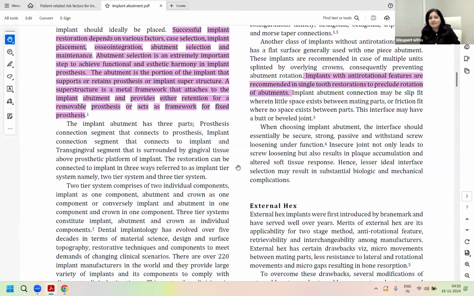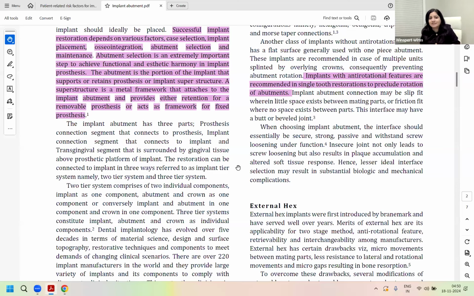It will give you the functional as well as the aesthetic success of the implant, basically. So the abutment is a portion which connects to the implant, and over it, it retains your restoration. And over that, it can be either a single crown if it's a single implant that you're given, or it could be a complete metal framework which gets the full implant, like a full implant abutment for a prosthesis, either for a removable prosthesis or a fixed prosthesis.